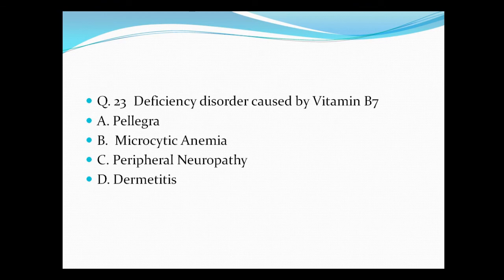Okay, question number 23. Deficiency disorder caused by vitamin B7. A. Pellagra, B. Microcytic anemia, C. Peripheral neuropathy, and D. Dermatitis. So dermatitis is the correct answer.